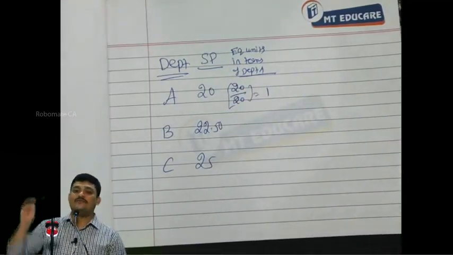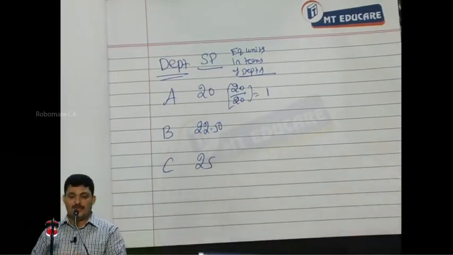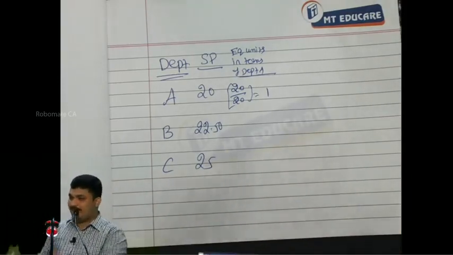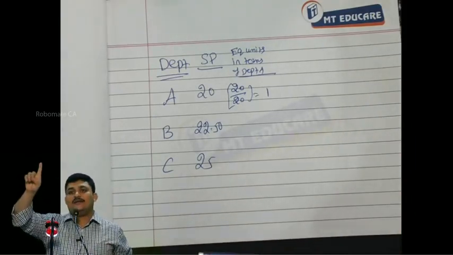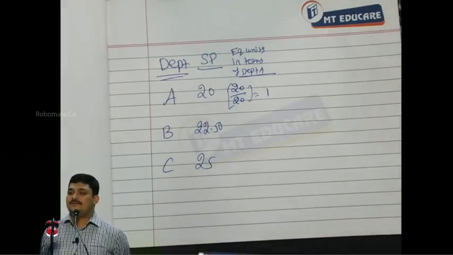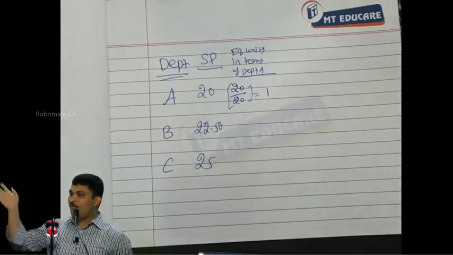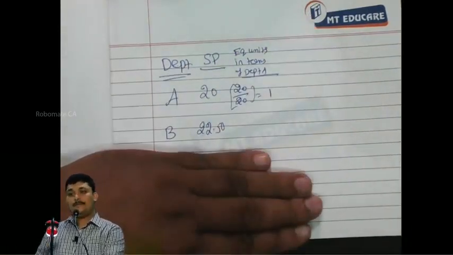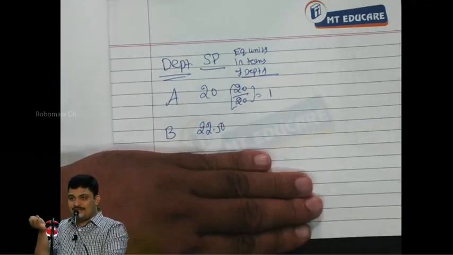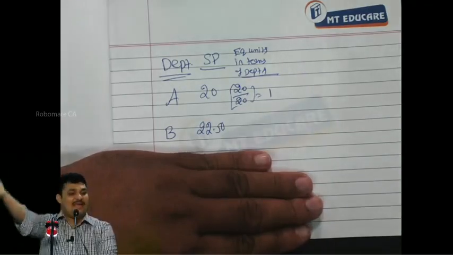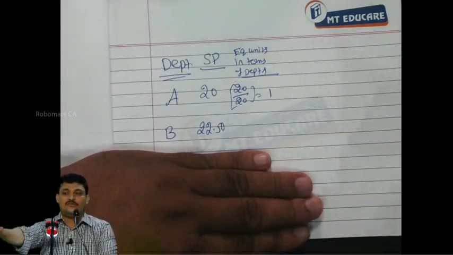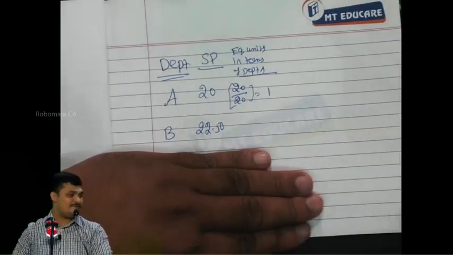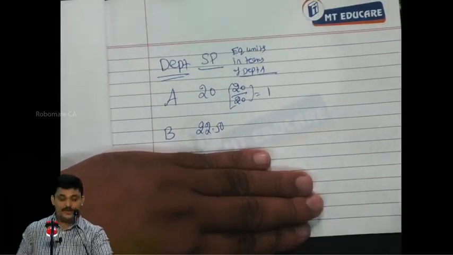Similarly, 1 unit of department B is equal to how many units of department A? In other words, you incur more cost for which department, my dear friends? Comparing A and B, you incur more cost for B, correct? But with B's cost, if you buy A, you will get more units or less units? You will get more units, correct? How many units will you get?